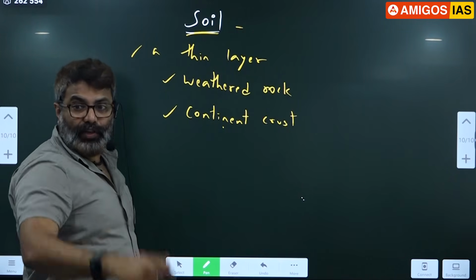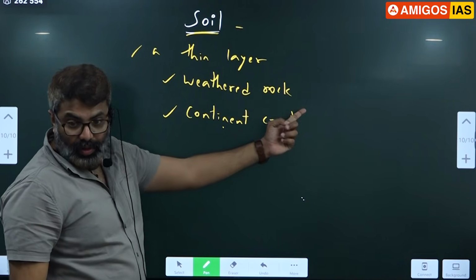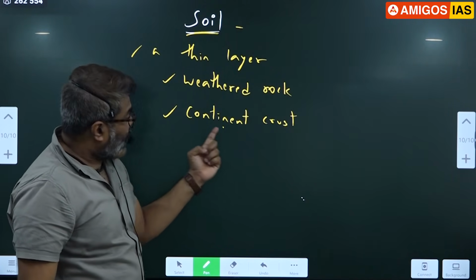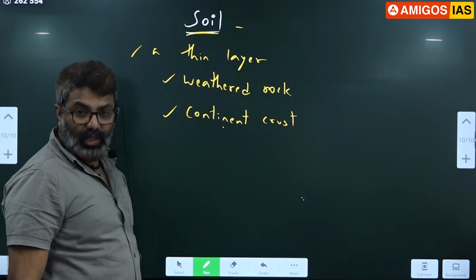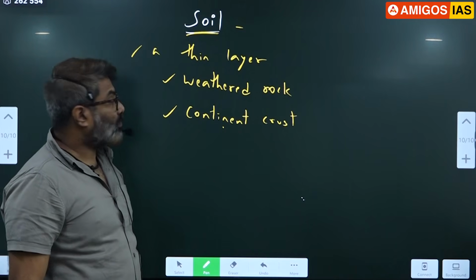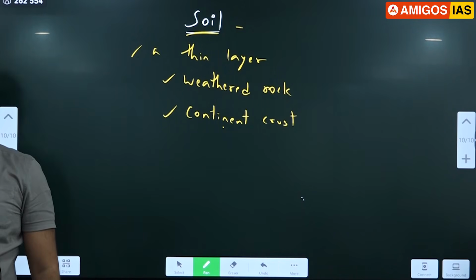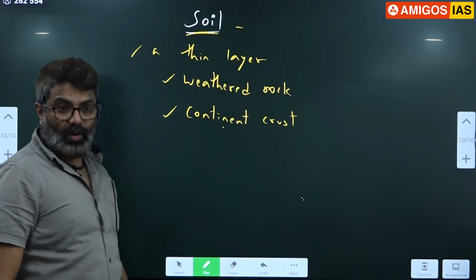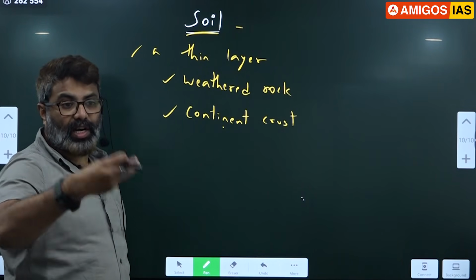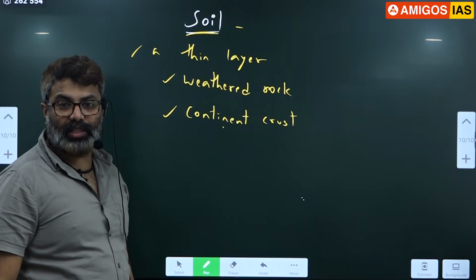So when you have to write a definition, now write: soil is a thin layer of weathered rock found on the surface of the continental crust.